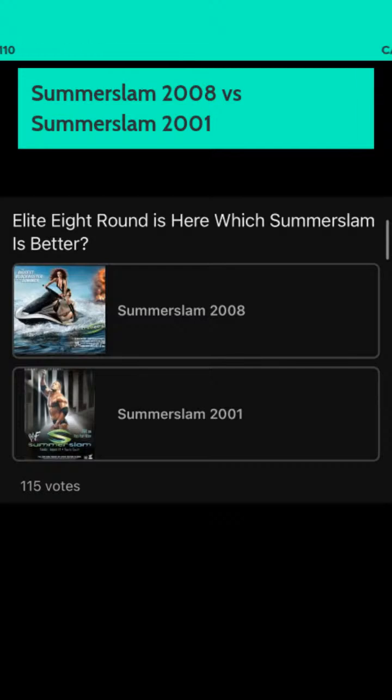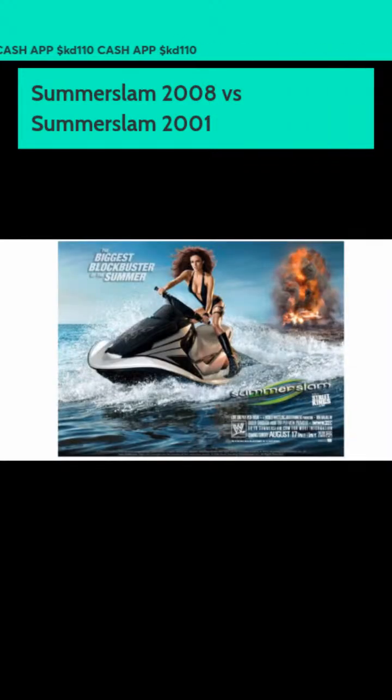Now, the next one we got is SummerSlam 08 versus 01. It was at 115 votes. The SummerSlams listed here: SummerSlam 08, of course, Edge versus Undertaker in Hell in a Cell. We had Triple H versus, was he at this one? No, it was Batista versus John Cena at SummerSlam 08. And we had Edge versus Undertaker. These are the two matches here. I think in the other ones I said Edge versus Triple H. They had a rivalry. I think that was Great American Bash.